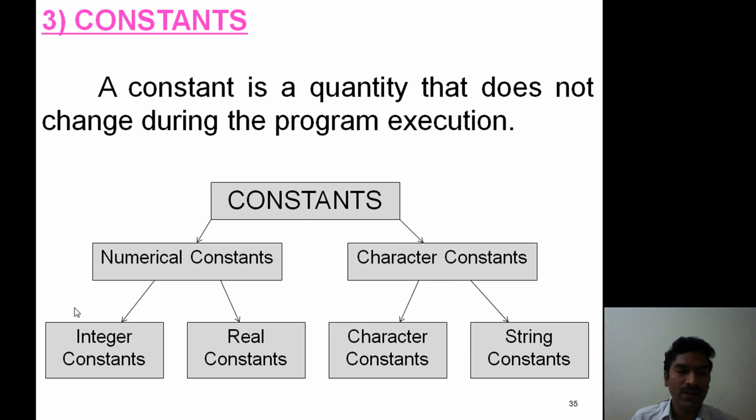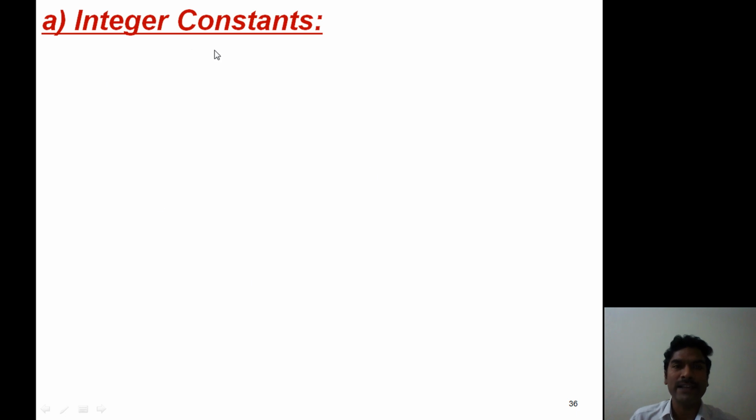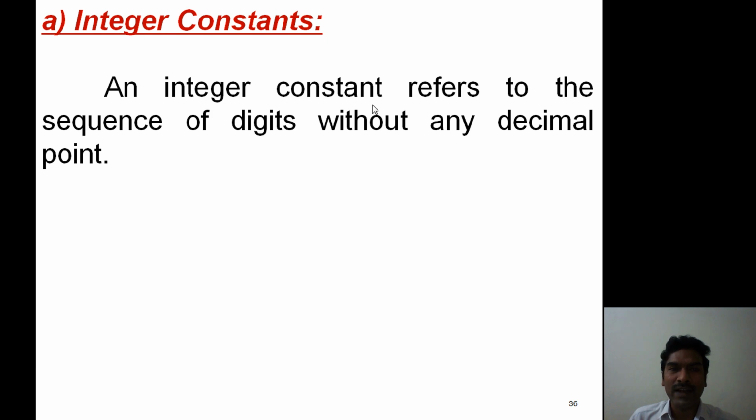So finally, four types of constants are available, such as integer constants, real constants, character constants and string constants. Here the first one, integer constants. An integer constant is a quantity which consists of a sequence of digits without any decimal point.